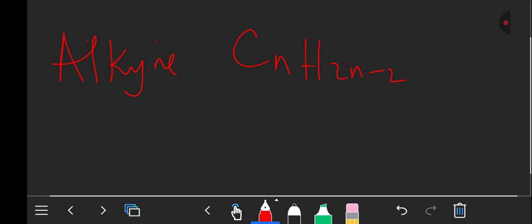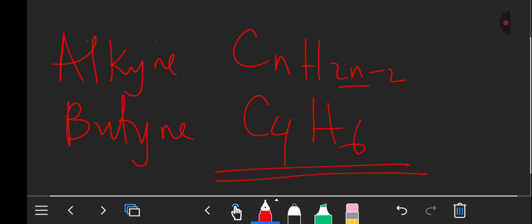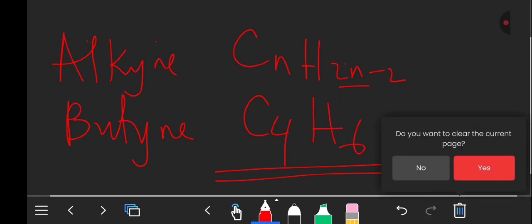Let's say I want to write the structure for butyne. It will be C4H, where there is n we put 4, that is 2 times 4, which is 8, 8 minus 2 is 6, so it will be C4H6. So that is the formula for butyne.